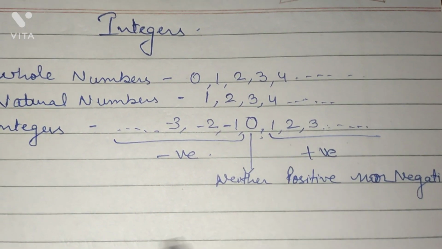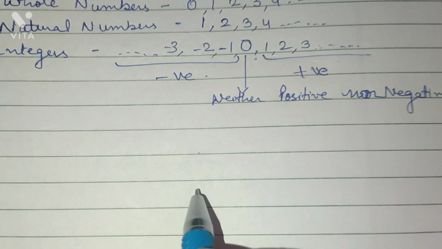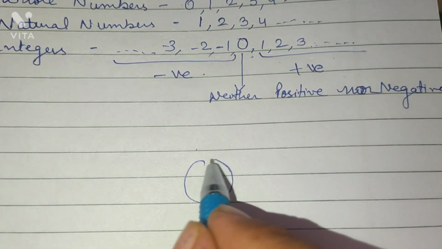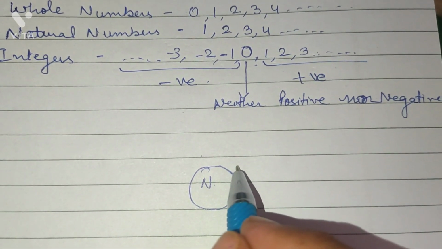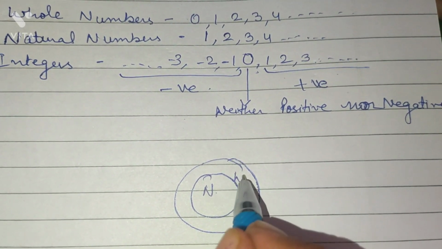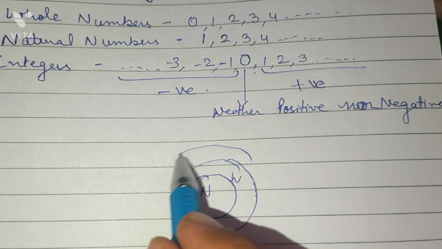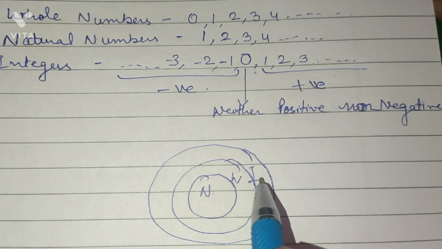We can understand these whole numbers, natural numbers and integers with circles. The first circle is of natural numbers, which start from 1. Then I will draw the second circle, which is of whole numbers. Then the third circle is of integers.